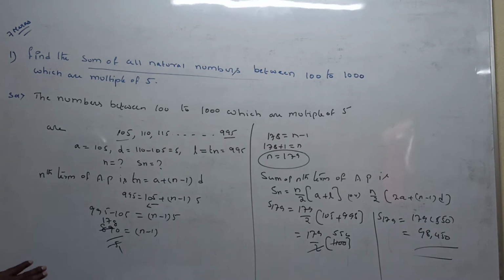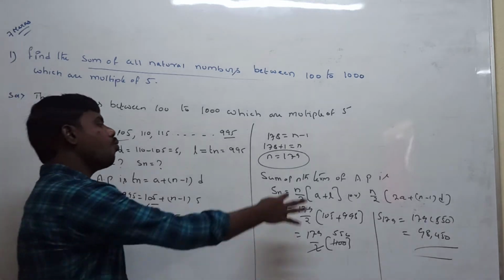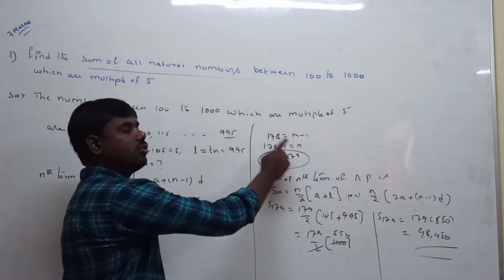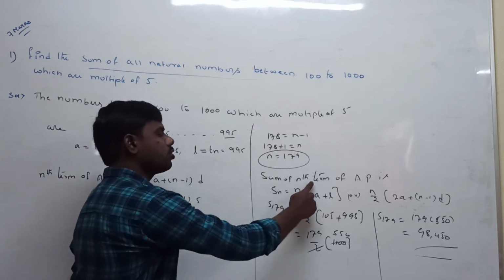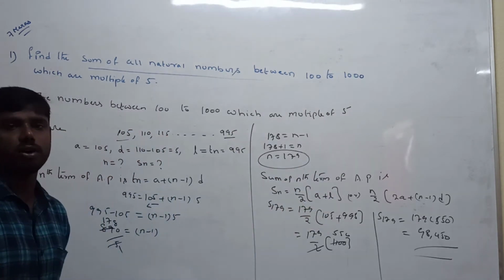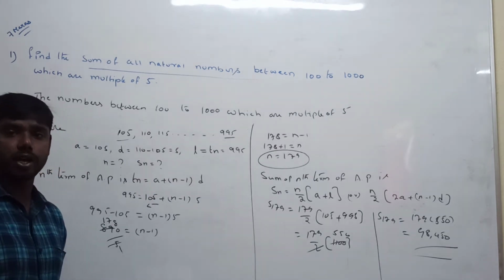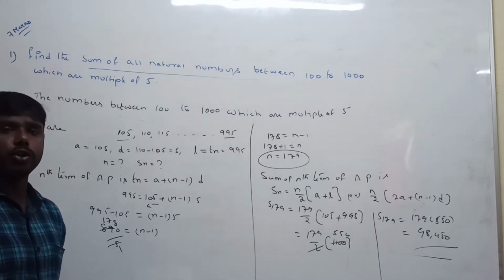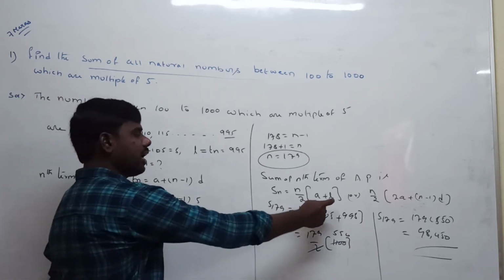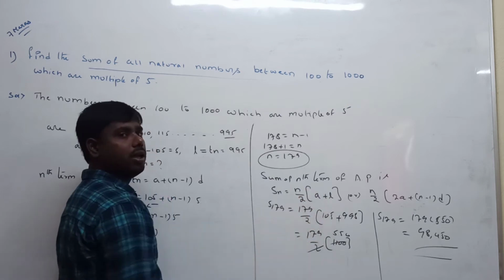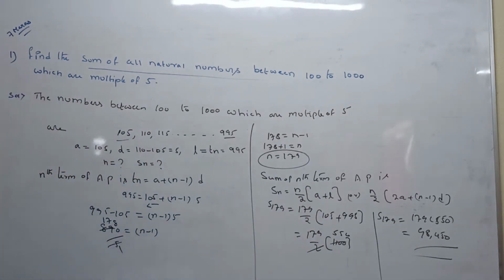After that we need to add the sum of all natural numbers between 100 to 1000. How many numbers will be there in between? 179 is there. After that you should calculate the sum of the 179 terms. That's why you are applying the sum of n terms of the arithmetic progression formula: Sn is equal to n by 2 into 2a plus n minus 1 into d, or else n by 2 into a plus l. Because the last term l is given. Whenever the last term is given, you can take this formula easily. You can substitute. Okay, it is clear.